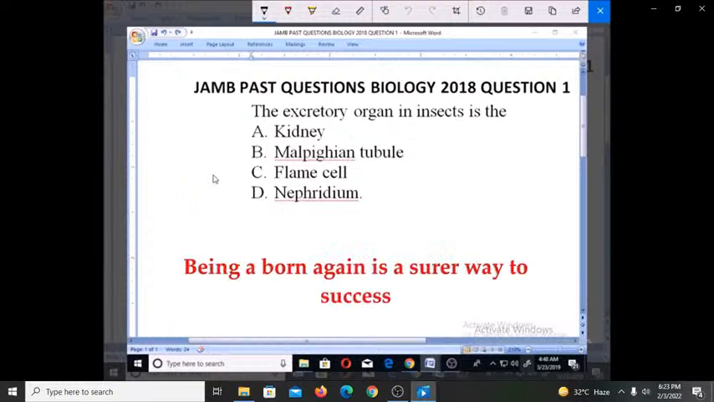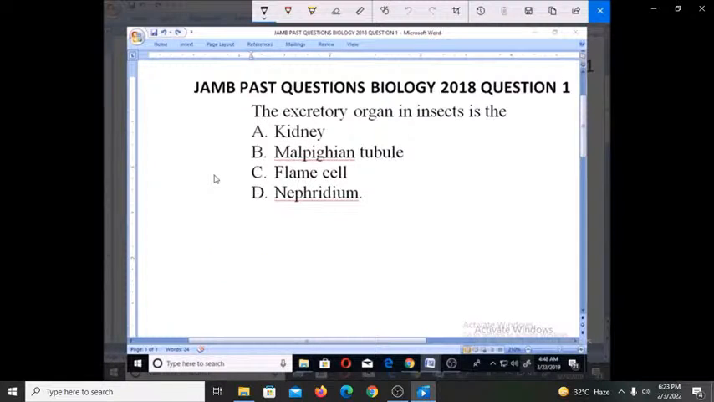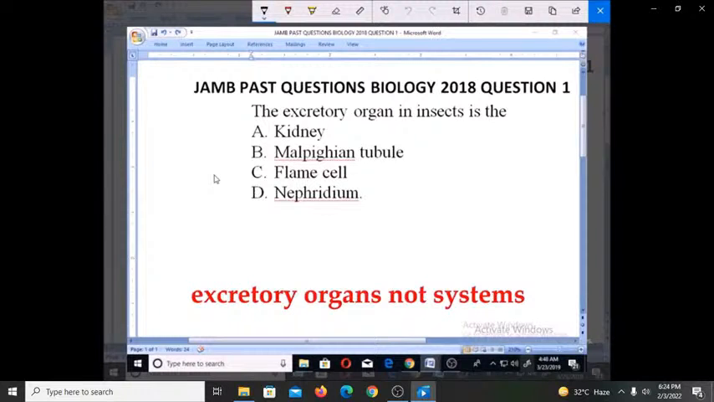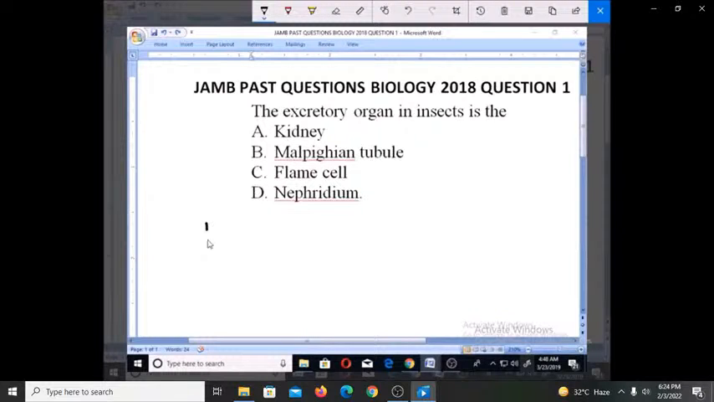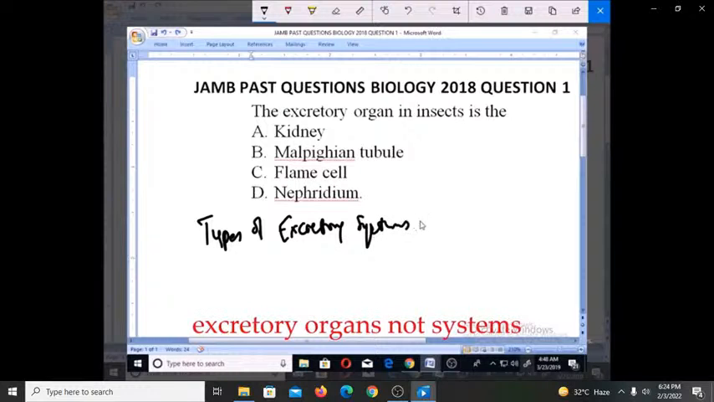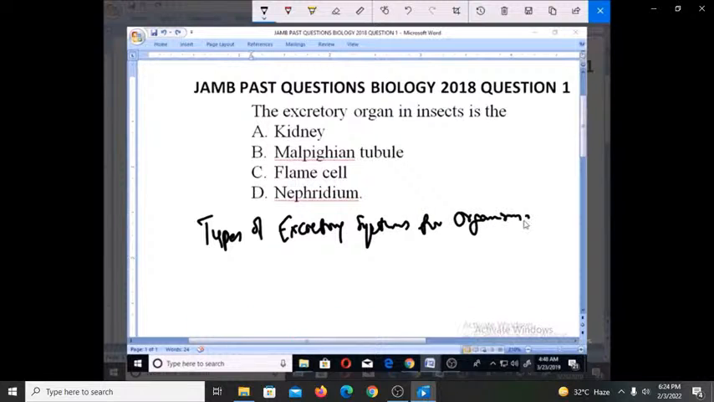Now, for us to be able to appreciate this question very well, first of all, we need to know about the types of excretory systems for the various organisms. And as a matter of reference, I'm going to write types of excretory systems for various organisms. So now I'm going to take out the first one.